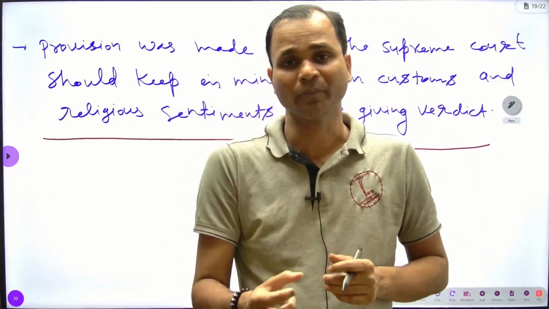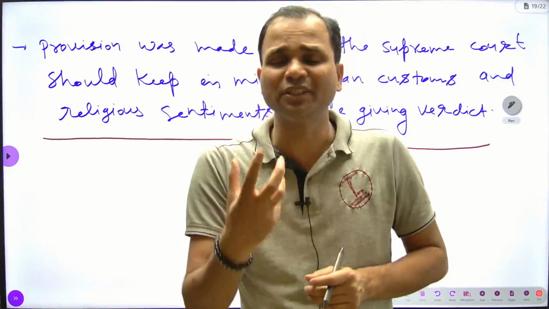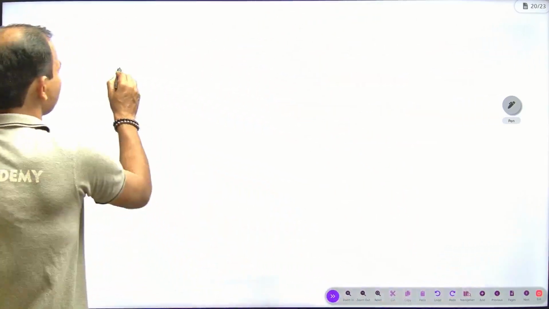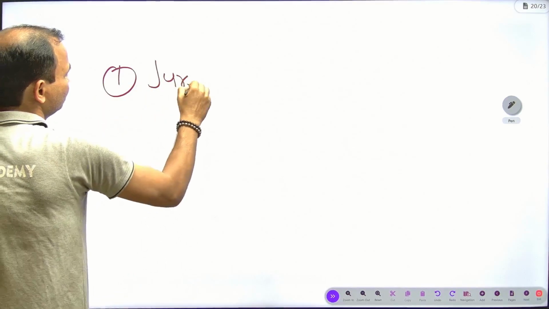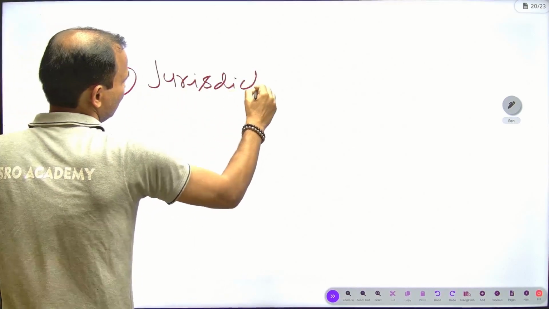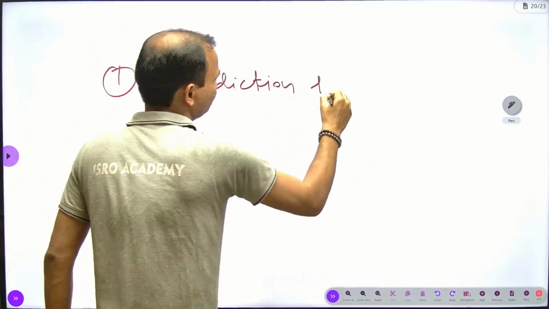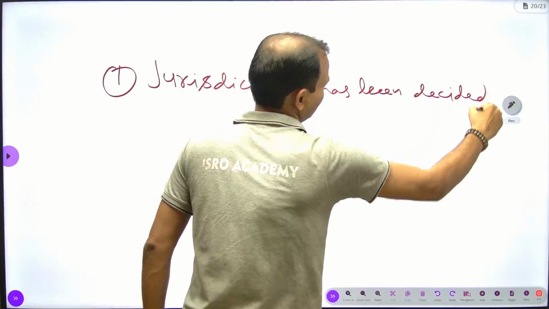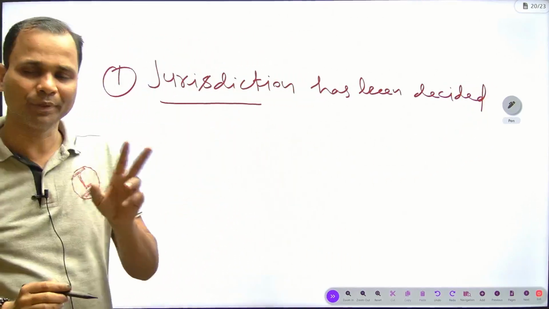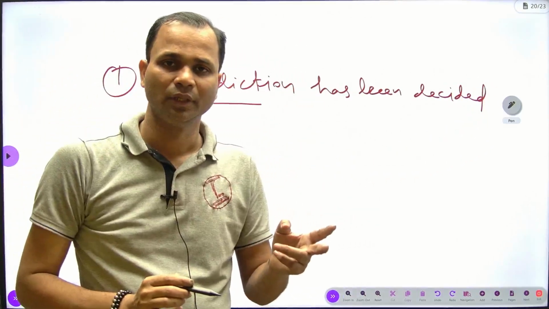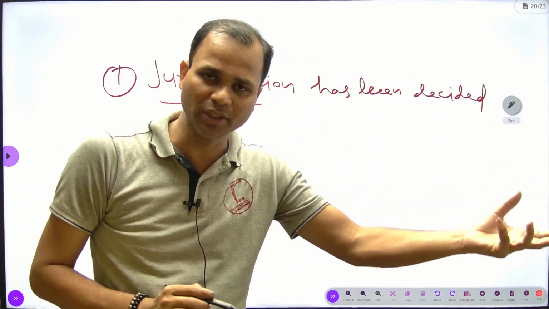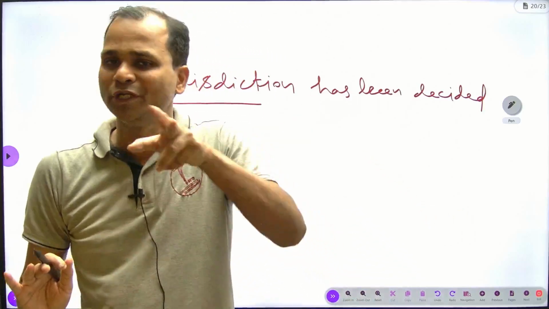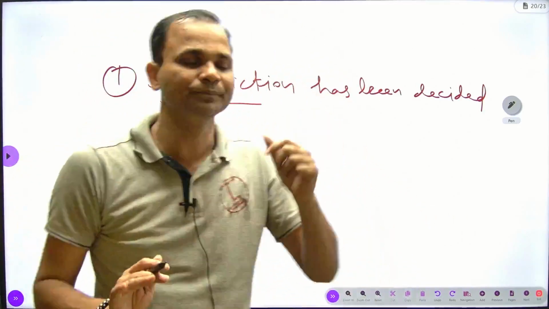So it was a very short act, but you can say, sir, what is the sum and substance of this act? The sum and substance, or conclusion, of this act is that there are two conclusions. First conclusion is that the jurisdiction was decided. It means that the Supreme Court's jurisdiction and the jurisdiction of the Governor General have been cleared, because the Supreme Court will interfere only in the criminal issues, not in the revenue issues of the company.